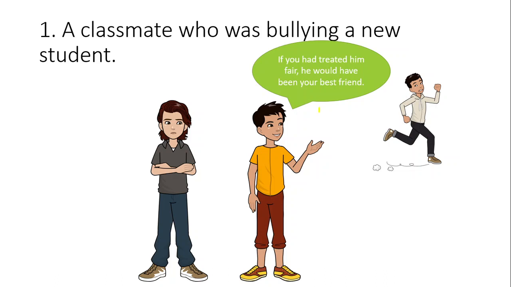Baka naging mag-best friend pa sila. I wanted to change the result, unlike kung ano yung nangyayari ngayon. So in here I use had because in the if clause you need to use had, and the past participle of treat is treated, and then in my main clause I use would plus have, and my verb be is now in past participle, been. All right. So that's all.